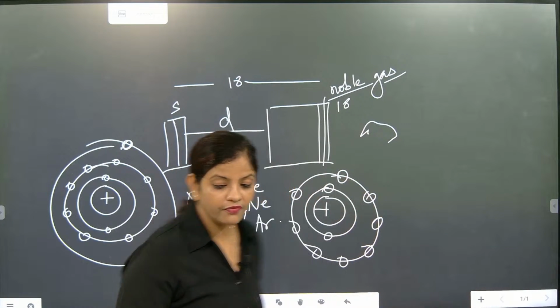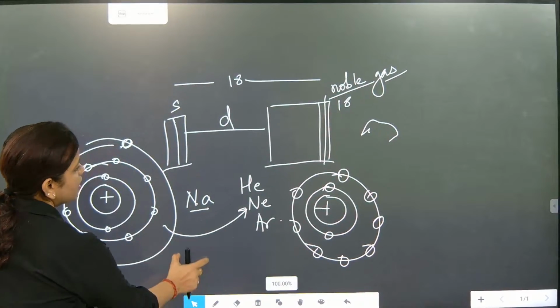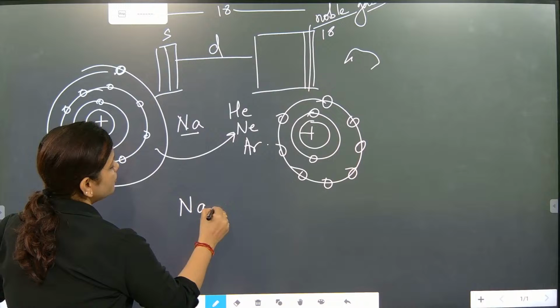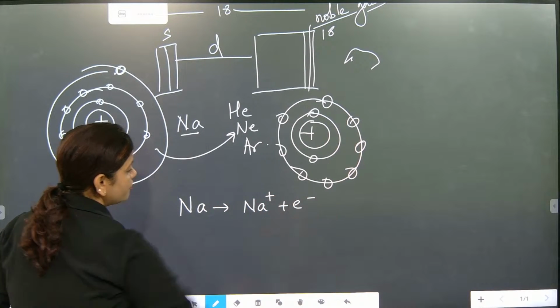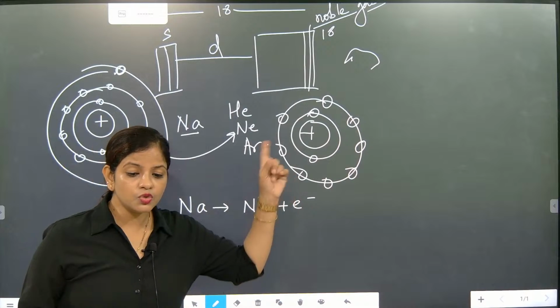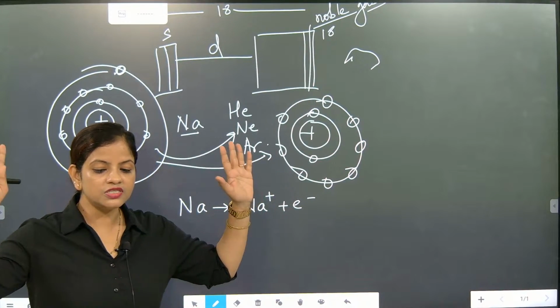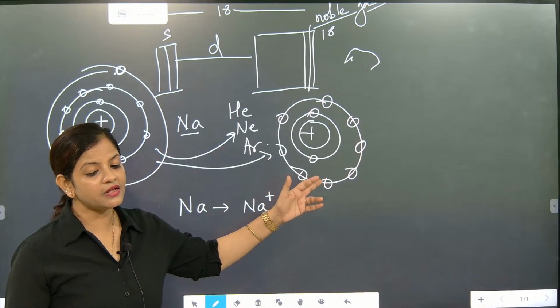So what will sodium do? Sodium will leave its one electron. How will it do that? It will release its one electron and become free of that electron. The moment sodium leaves its one electron, it becomes like neon, very good, stable. So once it loses one electron, it becomes stable like neon.